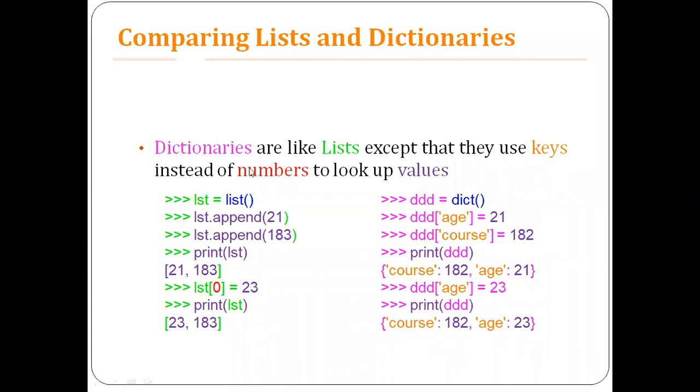Here is one example, a code snippet for the list, whereas the same has been written using dictionaries. There is a major difference: in the list we are accessing the elements by specifying the position, which is nothing but a number, whereas in the dictionary we are accessing the elements by specifying their lookup tag, also called the keys. This is the major difference between the list and the dictionaries.